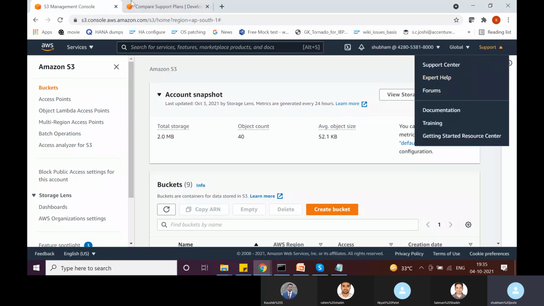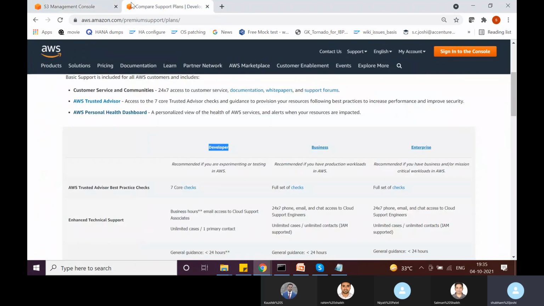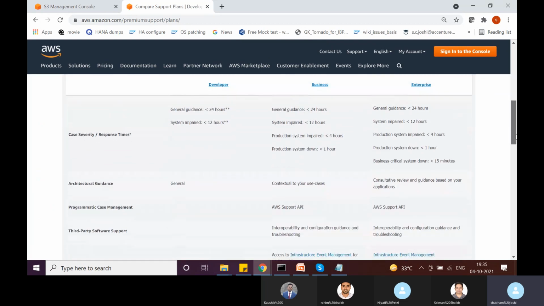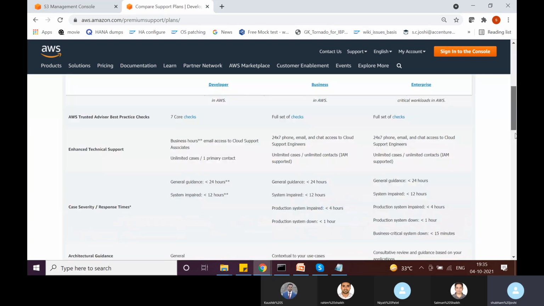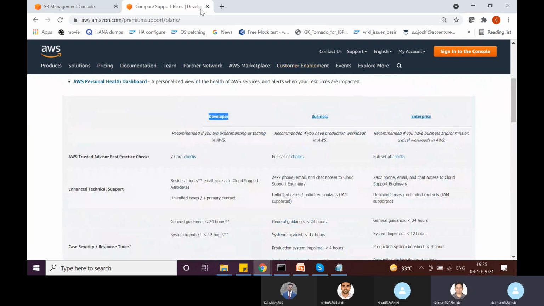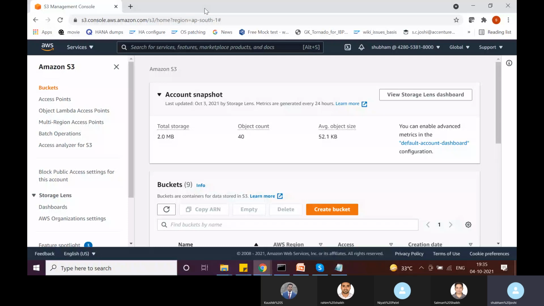So anyone who does not have a paid plan will have a basic plan in which you can only raise an incident with respect to billing. Then you have 3 paid plans: developer, business, and enterprise. They may have some additional pricing, maybe for an enterprise customer and things like that. Anyways, you don't have to worry about pricing.